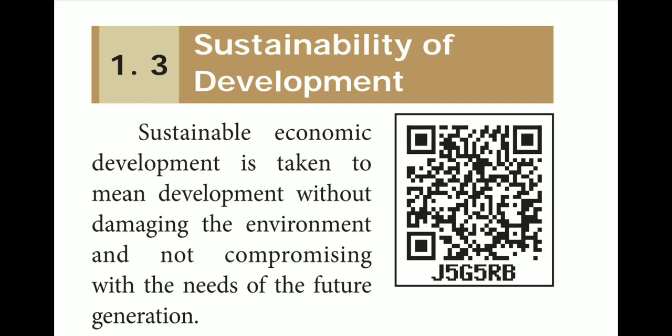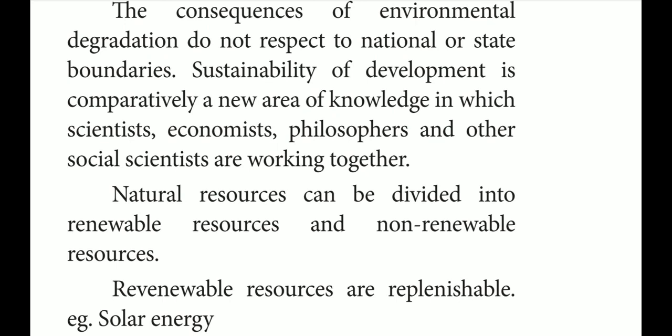At the same time, the consequences of environmental degradation do not respect national or state boundaries. Okay, sustainability of development is comparatively a new area of knowledge in which scientists, economists, philosophers and other social scientists are working together. So, if these people work together only, we can attain stable development.